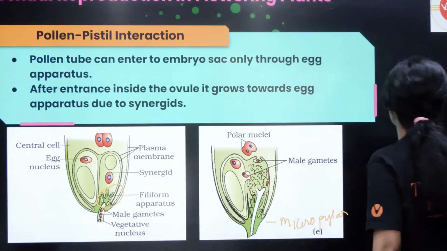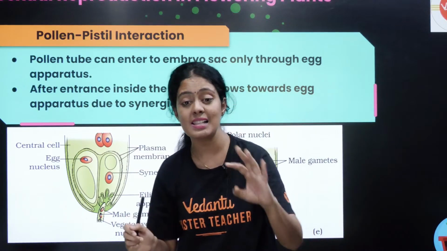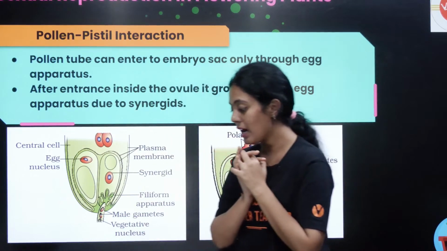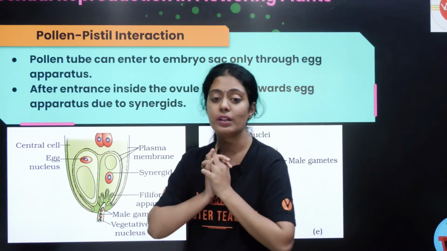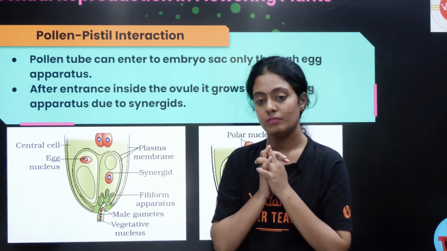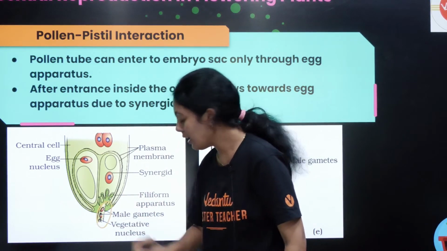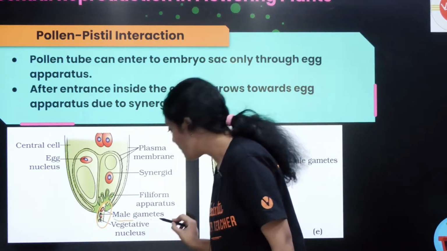How many cells are present inside the pollen tube? Can anyone tell me? At least one of you in the class? I have 2 male gametes.